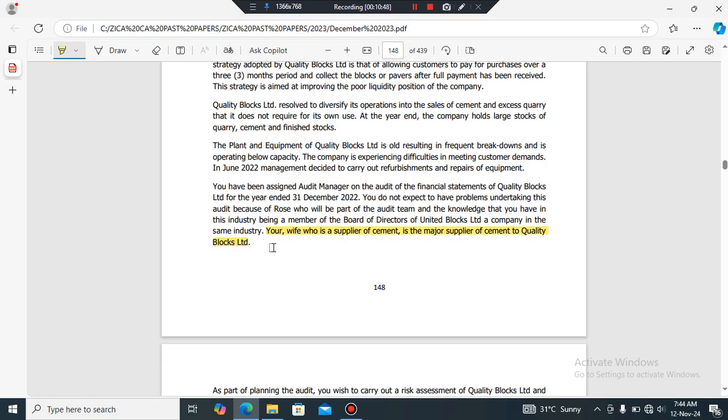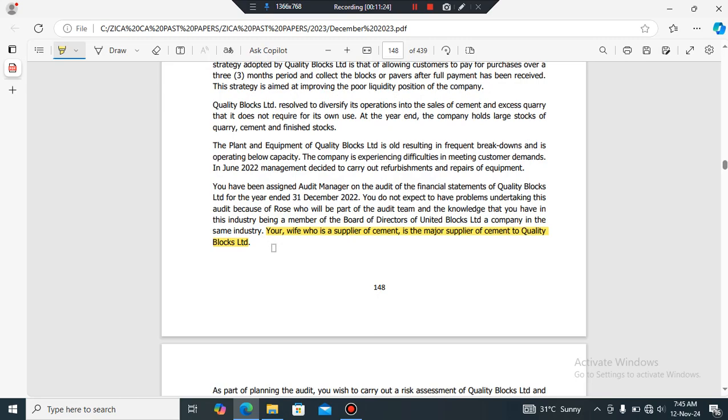Then the point here is your wife, who is a supplier of cement, is a major supplier of cement to Quality Blocks. So now the problem here is my wife. I'm the audit manager, and my wife is supplying cement to this client. Why is this a problem? There's a self-interest threat because somebody who's close to me, an immediate family member who is my wife, is supplying cement to this client, and cement is an important item that is used in the manufacture of blocks.